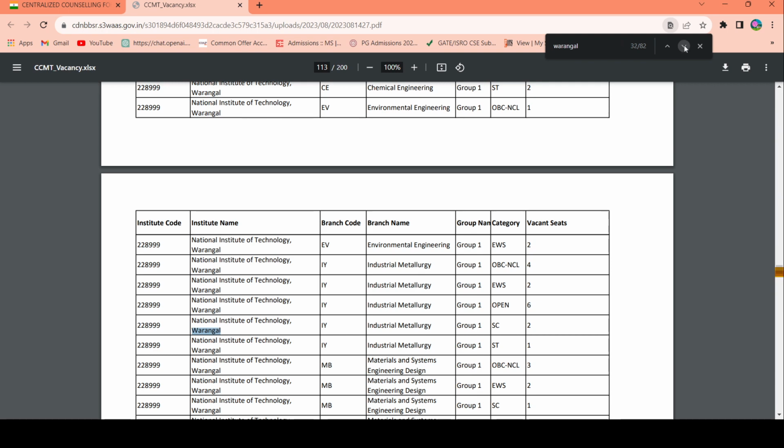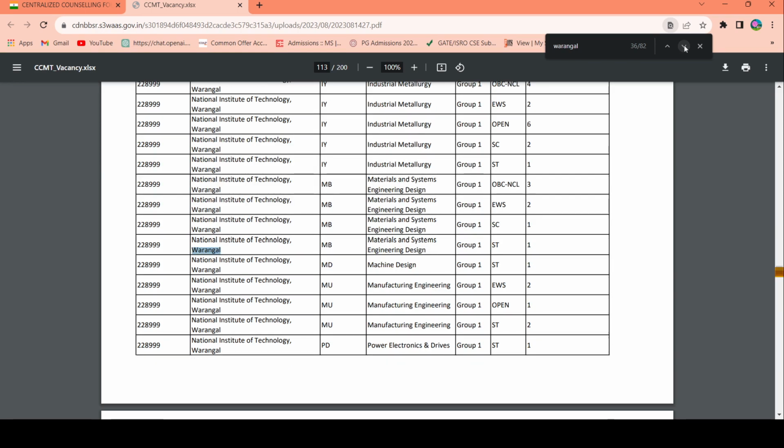But it will be difficult to get seats now in the national spot round, especially for the computer science engineering branch at the top 3 or 4 institutions. For the institutions after those, rank number 4 or 5, there are a few seats, 1 or 2 or 3 seats available for each institution. So for those institutions you can have hope to get the seat, and you can register for the national spot round if your target institutions are not the top 3 or 4 for CSE. I'm talking about CSE. Okay, others you can check here.